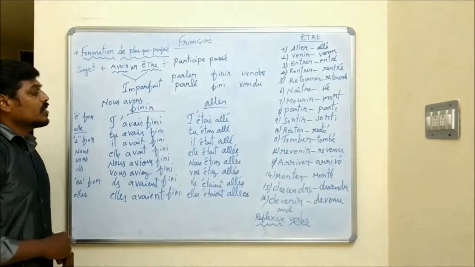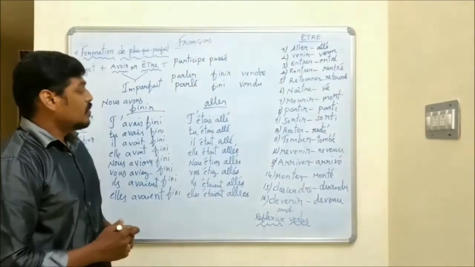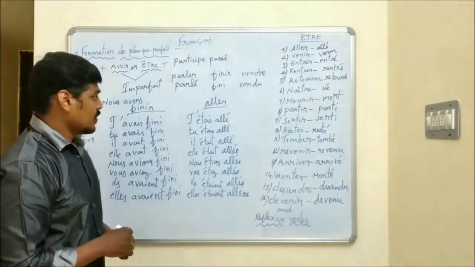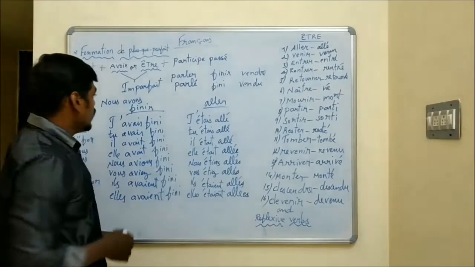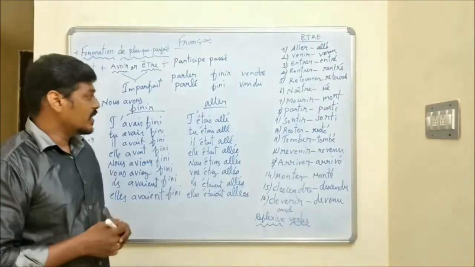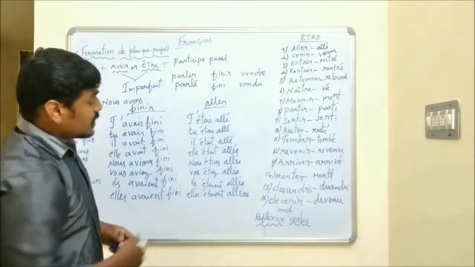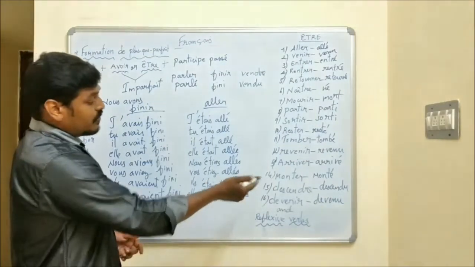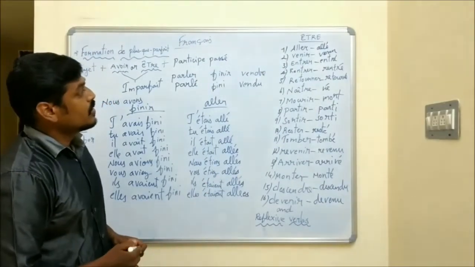Okay, students. We should give agreement for the verbs which should be conjugated with être. Okay. For the avoir verbs, we don't add any agreement. I have written here which verbs should be conjugated with être, plus reflexive or pronominal verbs.